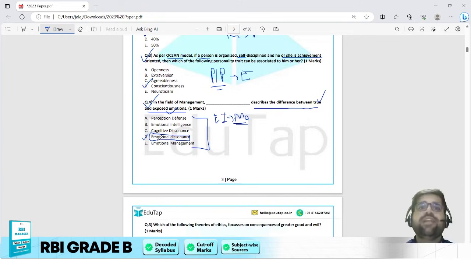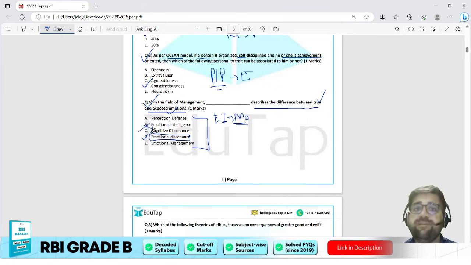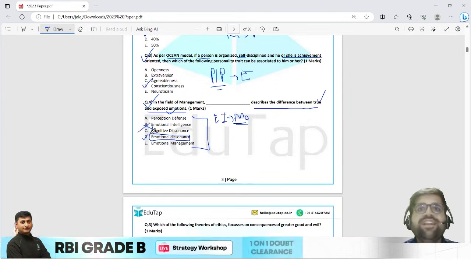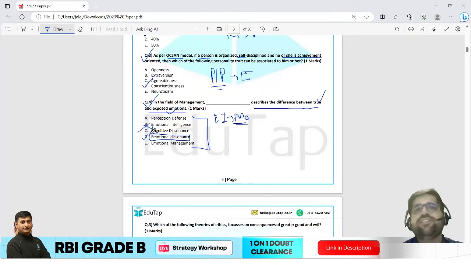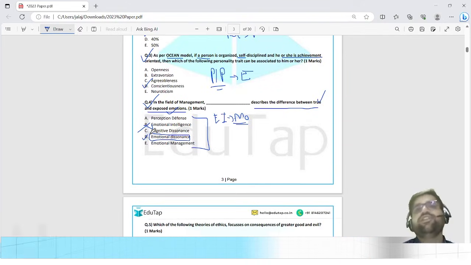The answer cannot be emotional intelligence over here. Why not? Because emotional intelligence is your ability to handle your emotions. It is not the difference between true and exposed emotion. It is how well you perceive your emotions. That is your emotional intelligence.